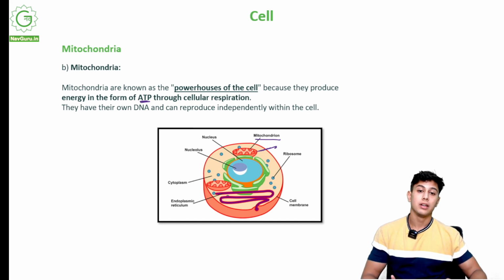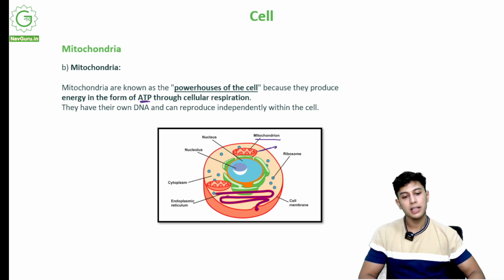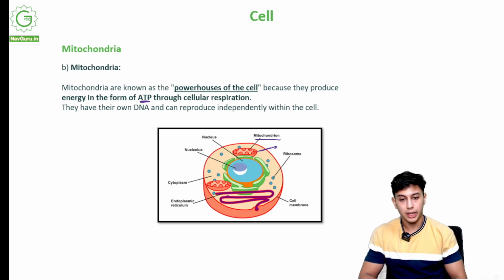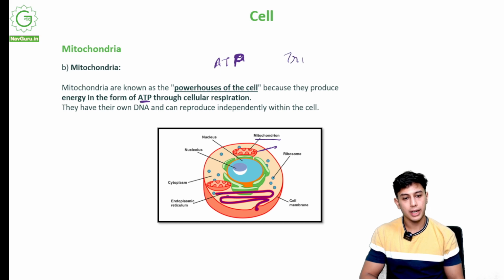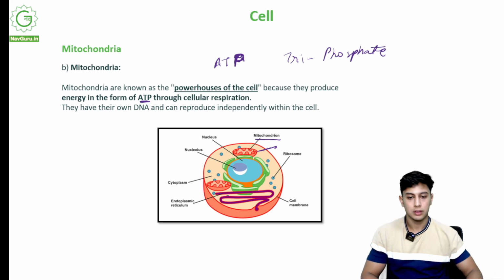We produce energy through respiration. We take in food, we burn it, we get energy. Similarly, what produces energy in the cell? That is mitochondria in the form of ATP. ATP is a triphosphate. This is what converts whatever food it takes into energy for cellular respiration.